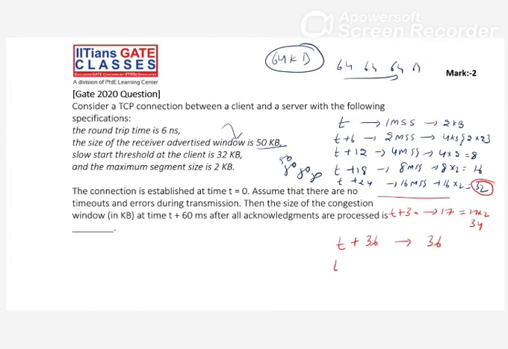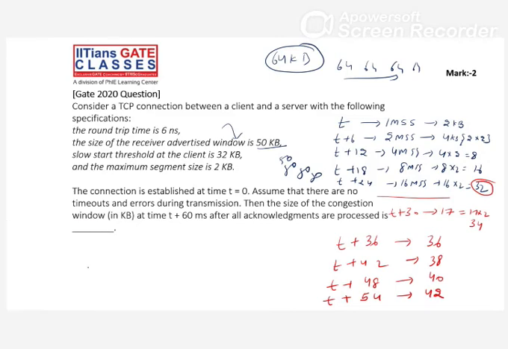Then 38 kb, because 19 into 2, I said. Then 40, then 42 kb.